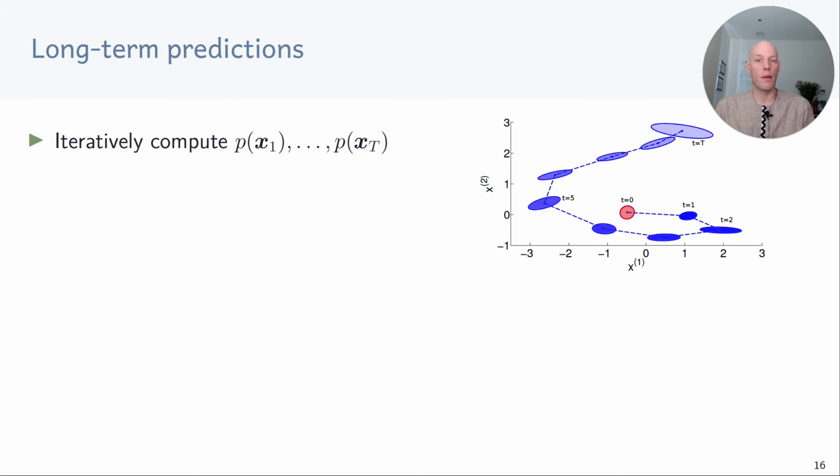Just to recap, our idea is to iteratively compute the distributions p(x_1), p(x_2) up to p(x_T) of future states. At every time step, we'll make a Gaussian approximation. This means starting from an initial distribution p(x_0), we iteratively compute Gaussian approximations p(x_1) to p(x_T). Now, let's take one time step out and see what this looks like and what kind of problems we need to solve.